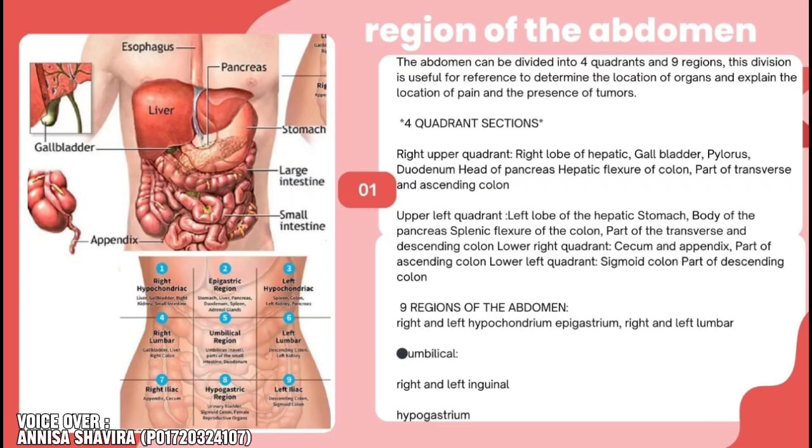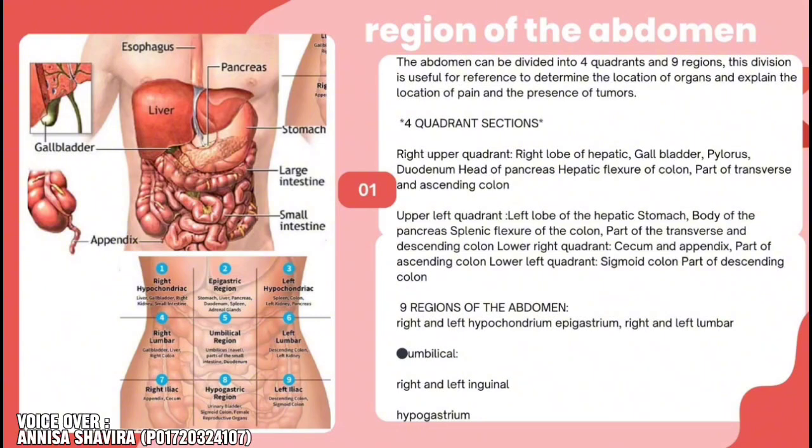Lower right quadrant, cecum and appendix, part of ascending colon. Lower left quadrant, sigmoid colon, part of descending colon.